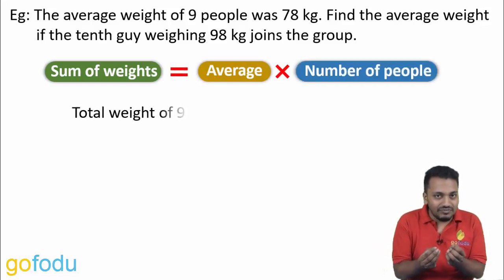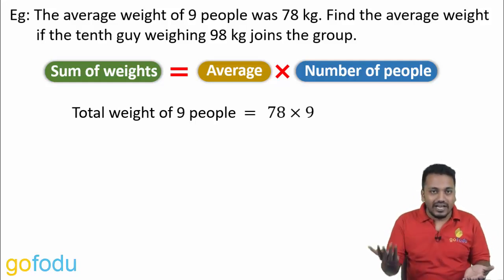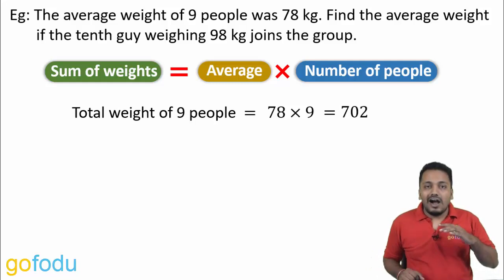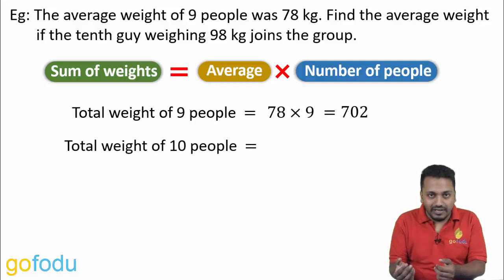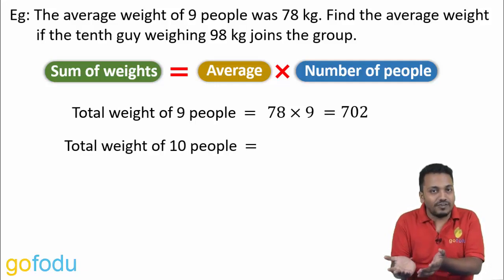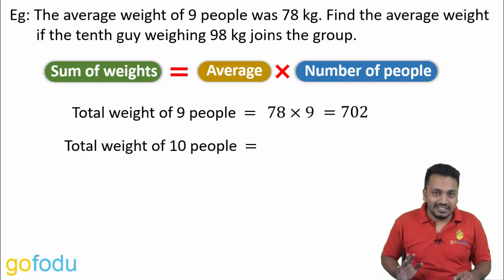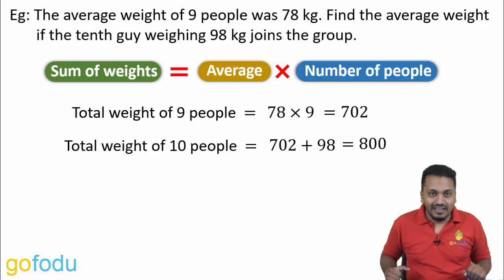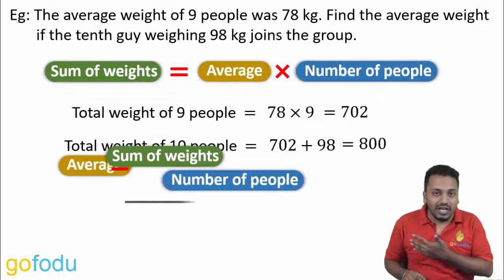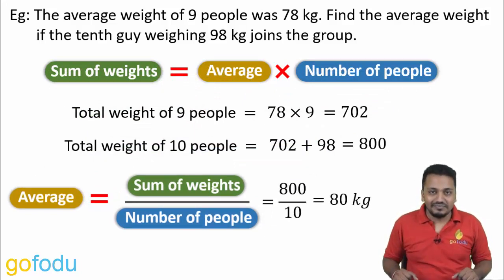Sum of weights will be average into number of people, that is 78 into 9, 702. After the new guy joins, total weight of 10 people: now there will be 10 people, 9 originally, and then one new guy joins. So total weight of 10 people will be total weight of 9 people plus the weight of the new guy. Simple. This is 702 plus 98, 800. Now new average, using this formula, we can write as 800 upon 10, 80 kg.